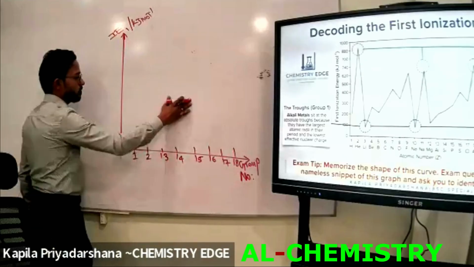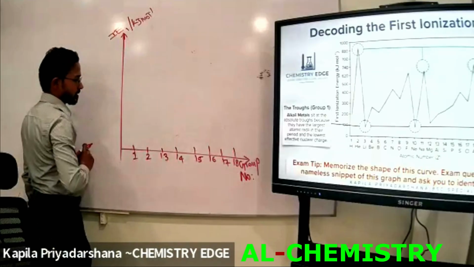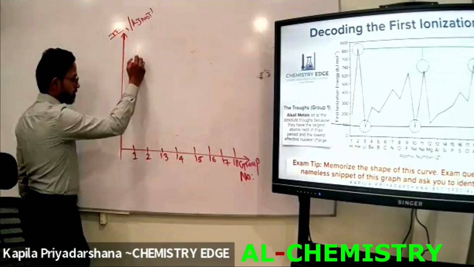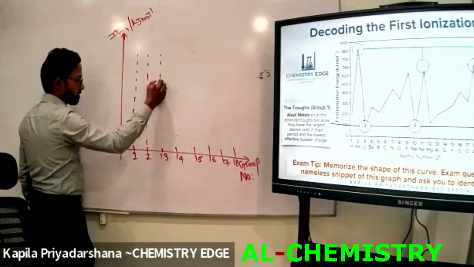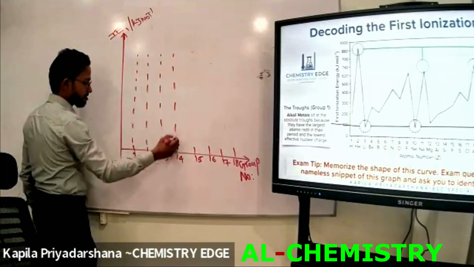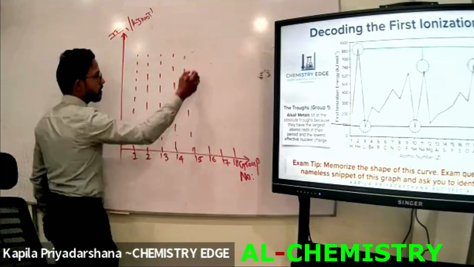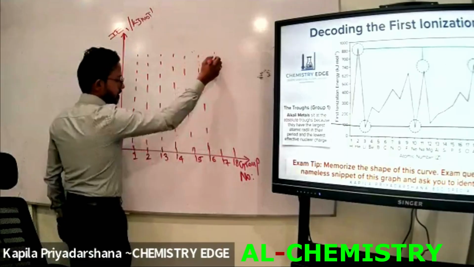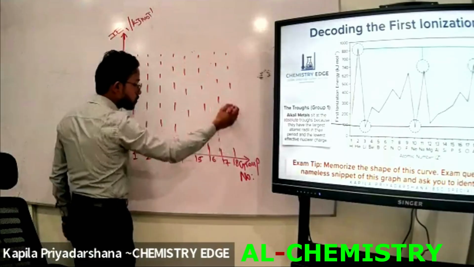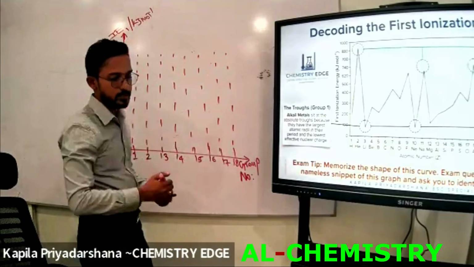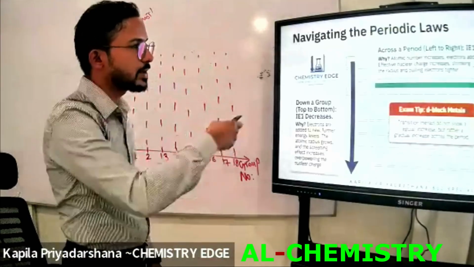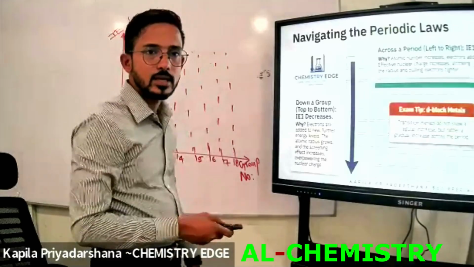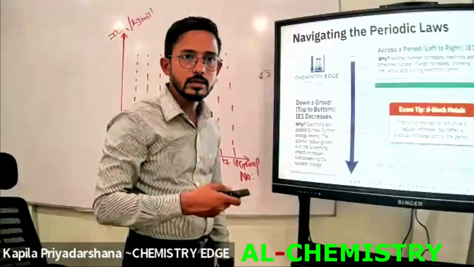Okay. Now look at this. I will draw like this. Listen to me carefully. Now I am going to draw. How does it increase? I have already mentioned that when we go from left to right in every period, the ionization energy increases.